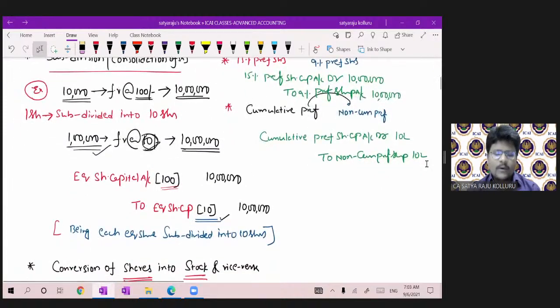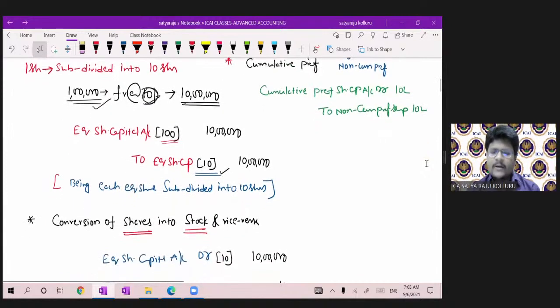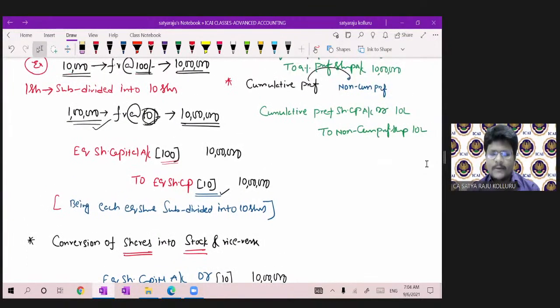Let us take one example. The existing number of equity shares is 10,000 with a face value of 100 rupees, total paid up capital 10 lakhs. One share was subdivided into 10 shares. Now, after subdivision, the number of shares will be 1 lakh and the face value 10 rupees. There is no change in the paid up value; 1 lakh multiplied by 10 leads to 10 lakhs. Coming to the accounting adjustment, equity share capital of 100 rupees you have to cancel, and equity share capital of 10 rupees face value you have to credit. There is no change in the paid up capital.